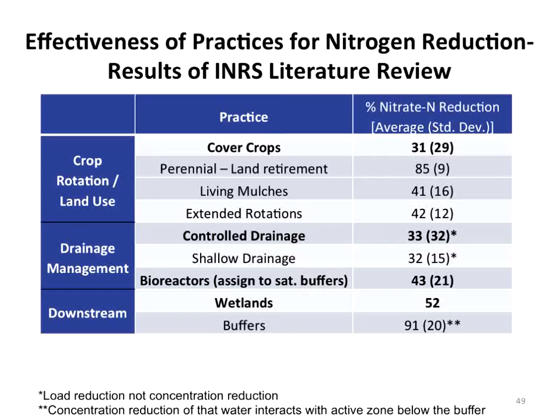Okay? Think about a field with two practices. You've got a practice in the field and a practice below the field. If you've got a 50% nutrient reduction for both practices, how much is going to come out at the bottom? Two practices, each 50%. 25%. You did that by multiplying 0.5 by 0.5. This approach does exactly that same thing.